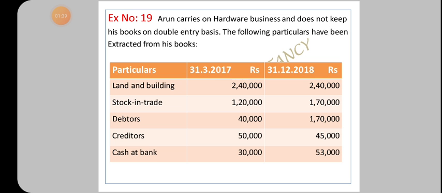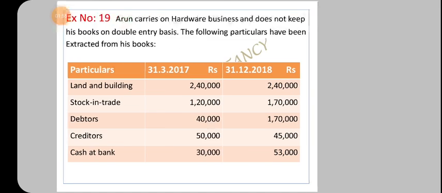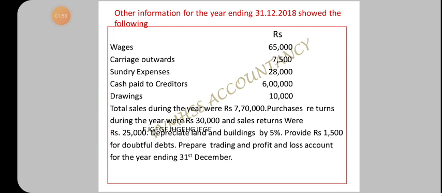Now we'll prepare statement of affairs. All the assets are entered in the assets column. Liabilities, only creditors is given. Then the difference amount is capital. The next step, total debtors account. Opening and closing are given, and total sales is also given, so no need to prepare total debtors account. Usually total debtors account is prepared to calculate credit sales, but here total sales is also given.